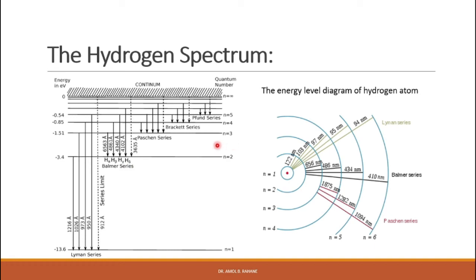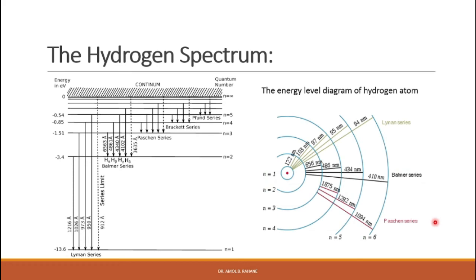Then the transitions coming to n equal to 3 are called the Paschen series. Then we have the Brackett series for n equal to 4 and the Pfund series for n equal to 5, right? So we can see various series in the hydrogen spectrum. And for each series, the shortest line and the series limit are shown. So this is one of the energy level diagrams for the hydrogen atom.